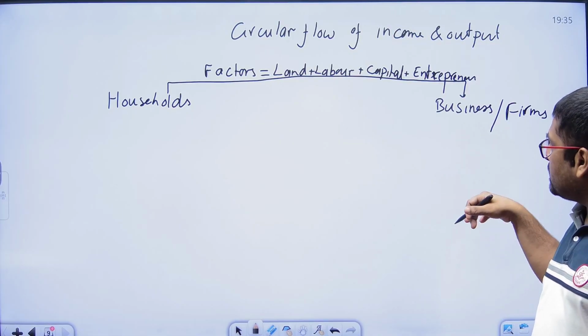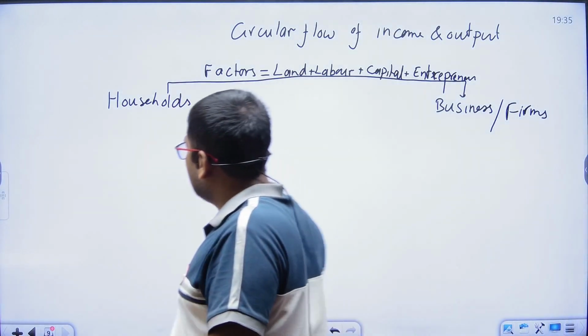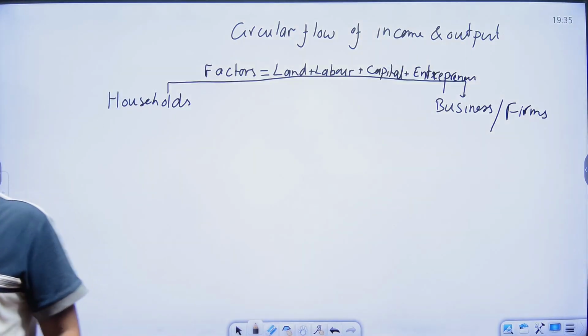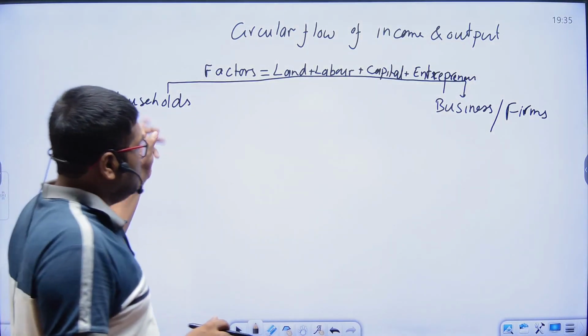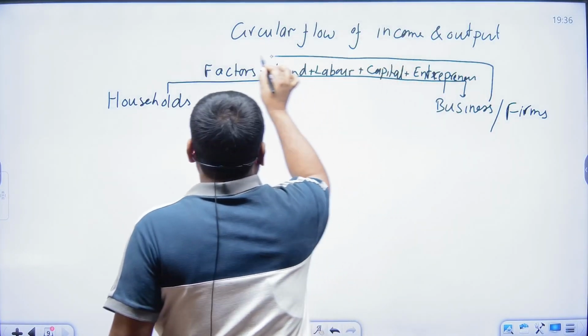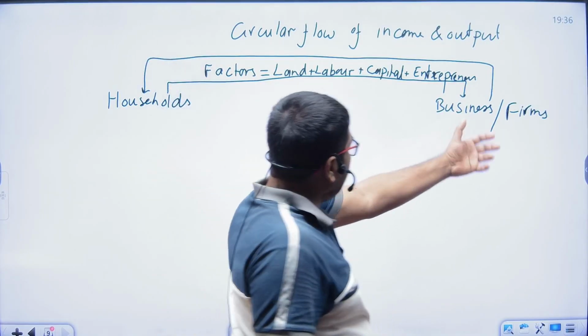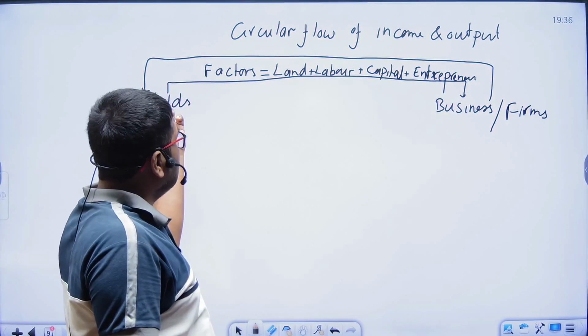In return, the businesses and firms provide factor income to the household.